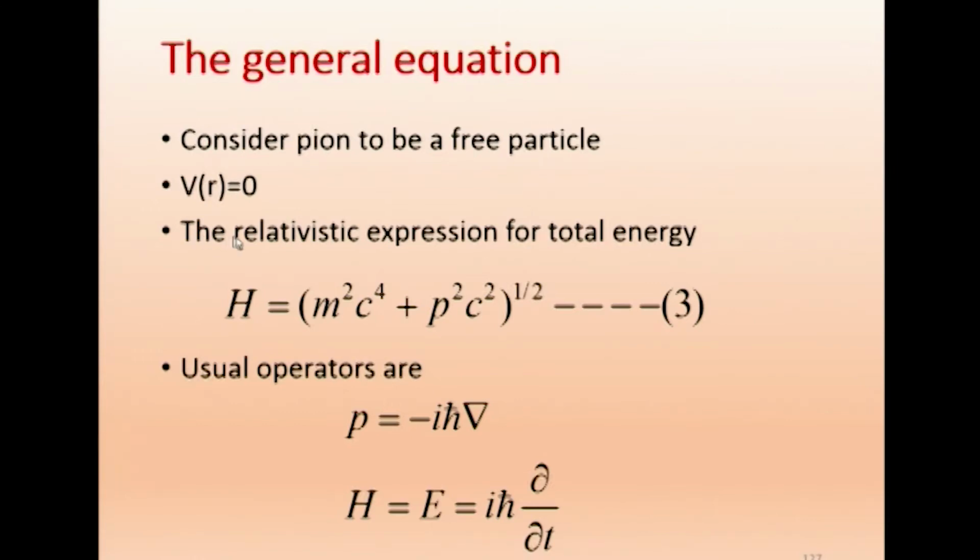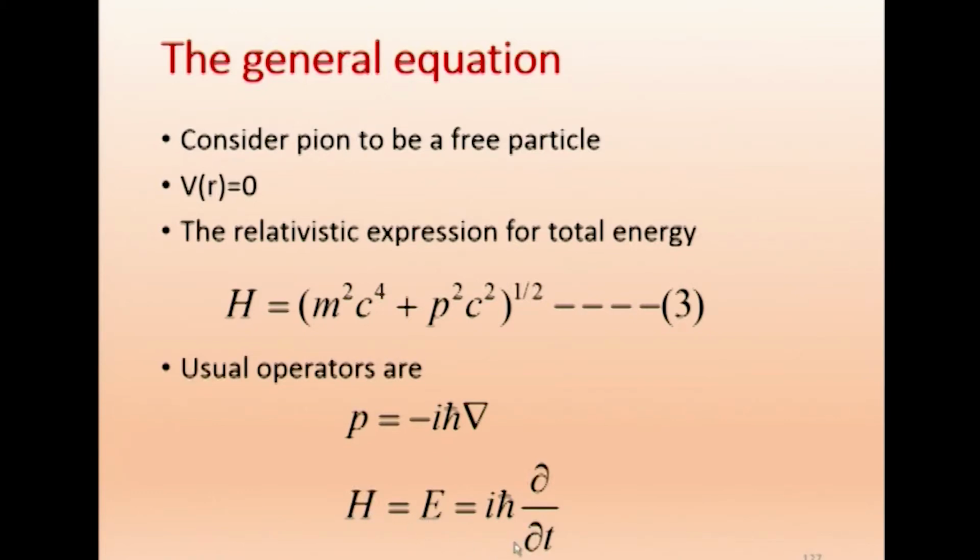Now, what is the relativistic expression for total energy? This is the Hamiltonian, H is equal to m squared c to the power 4 plus p squared c squared, this is the equation we know, the relativistic expression for total energy. We have to use the usual operators. We will not go into detail because it is a quantum mechanical thing. The linear momentum p can be written as minus i h cross del, and this H is equal to E, equal to i h cross dou by dou t.